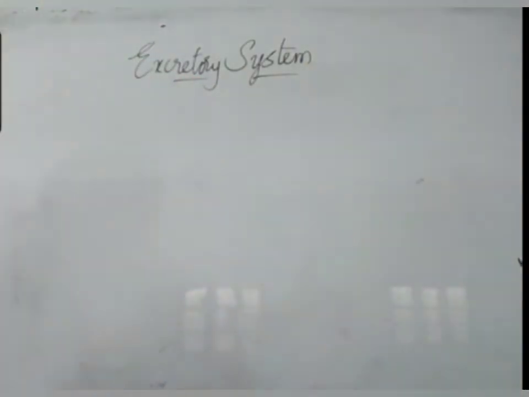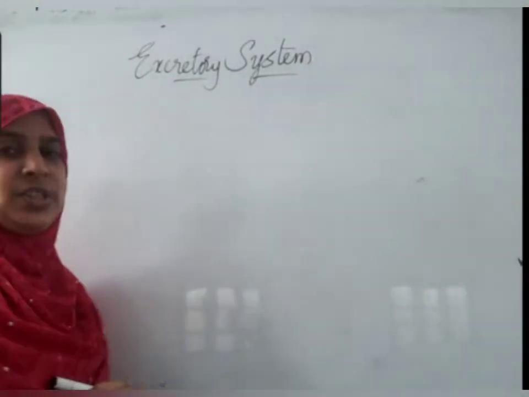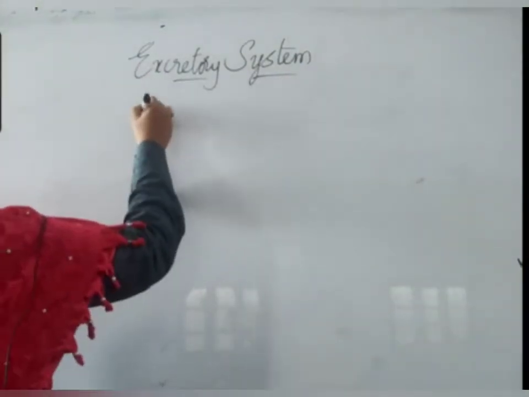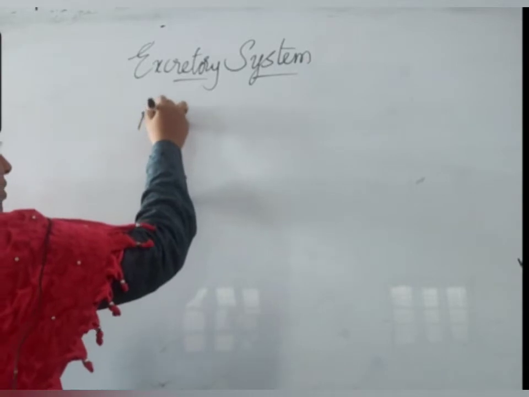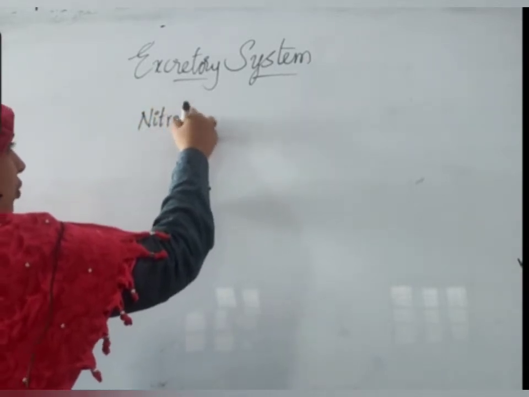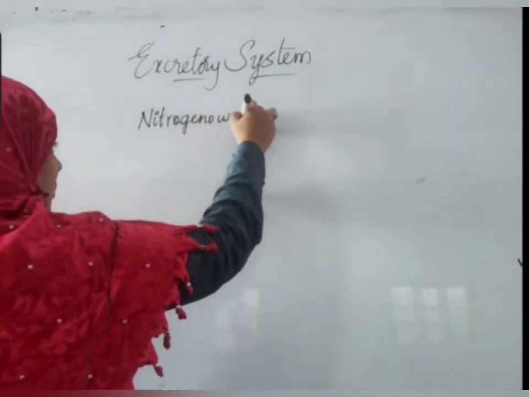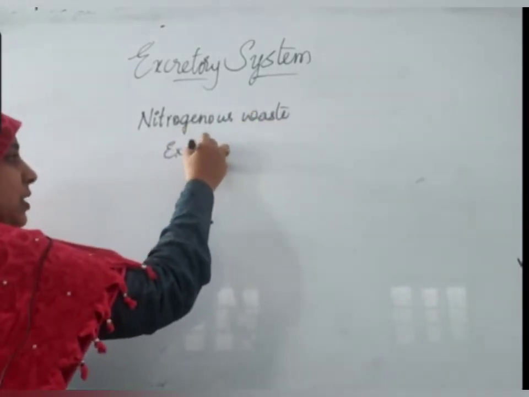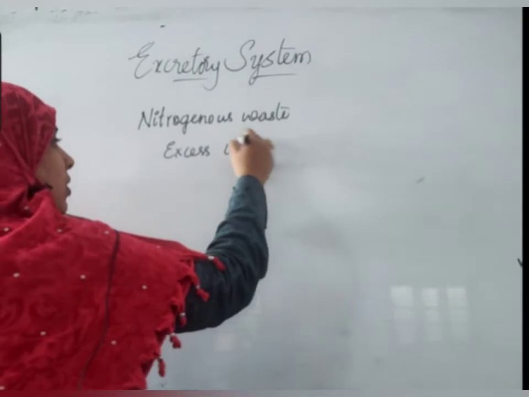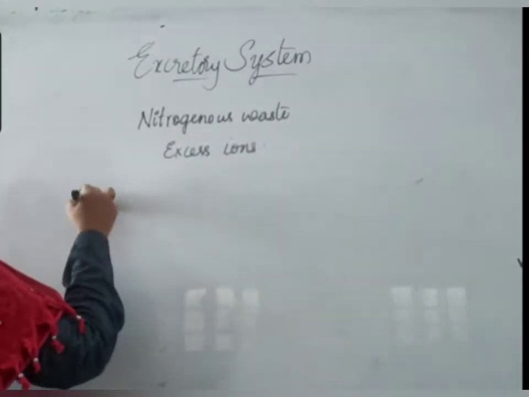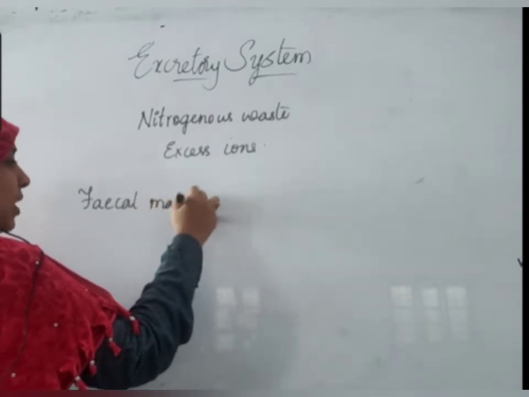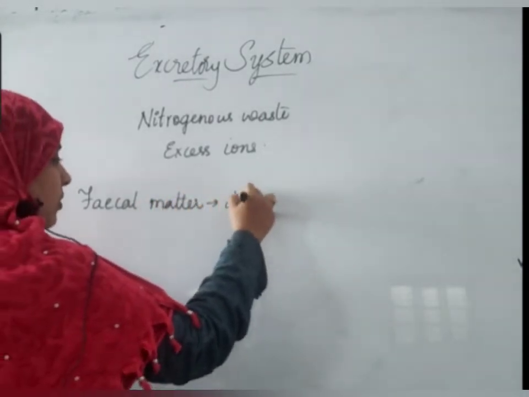Excretory system. What does the excretory system remove from our body? It removes nitrogenous waste and excess ions that are present in our body. The fecal matter that is removed by our digestive system is different from this.